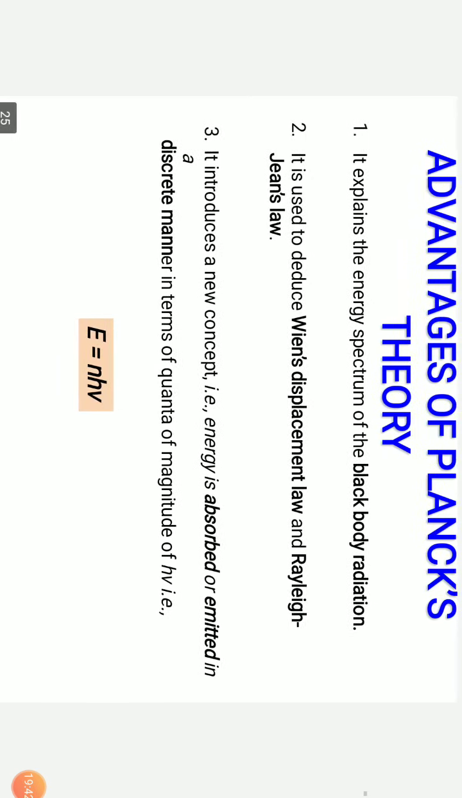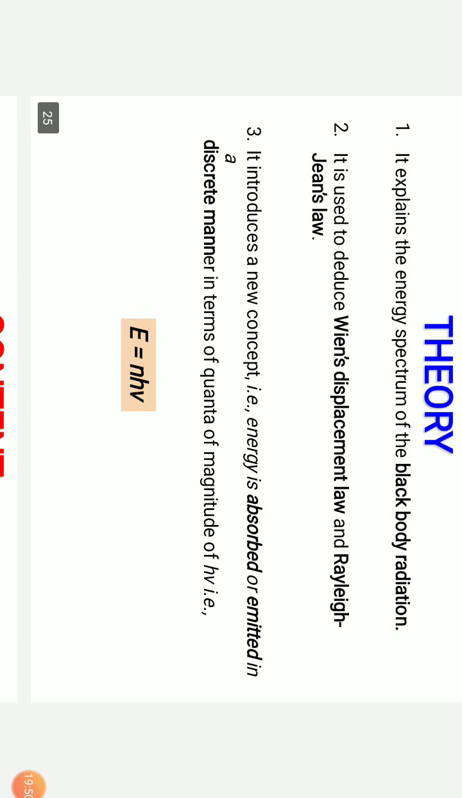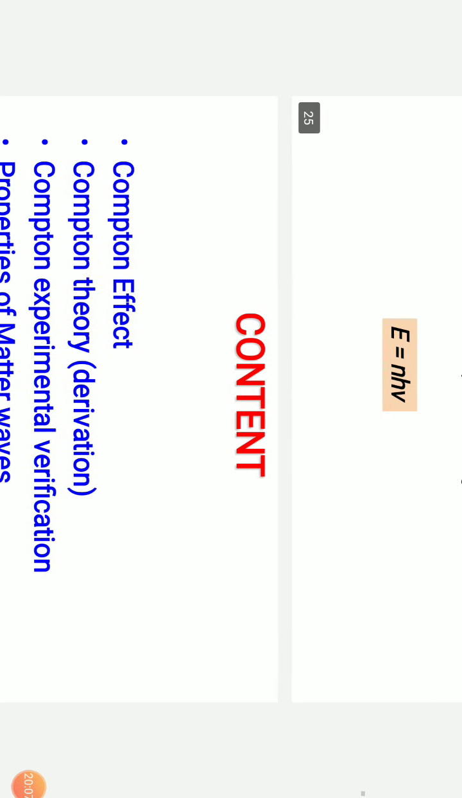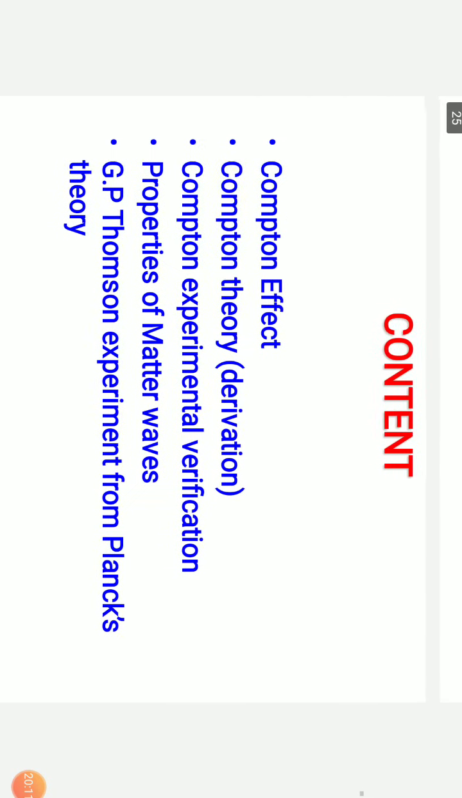So what are the advantages of Planck's theory? It explains beautifully the black body radiation distribution at lower wavelengths, higher wavelengths, and the middle range of wavelengths. It is used to deduce Wien's law as well as the Rayleigh-Jeans law, and it introduces a new concept: energy is absorbed or emitted in discrete amounts. According to classical theory, energy is continuous, but now it is discrete, and this is given by E equals n h nu. So this is what we have as far as the basic Planck's law is concerned.